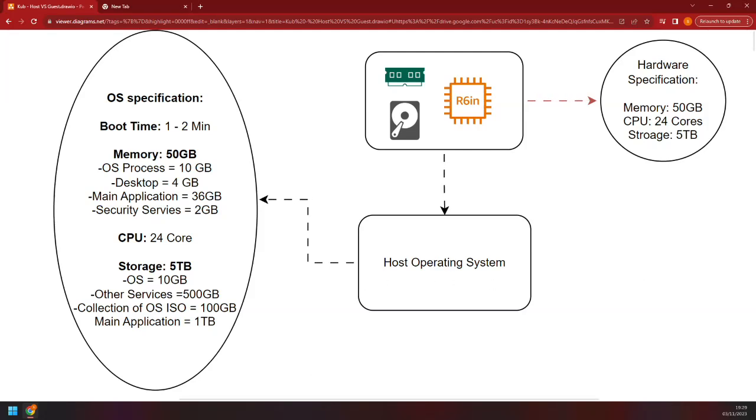In this training, we are going to see about the standalone server. The same server, the house, which we spoke about, and not the apartment, the individual house, which we spoke about in the previous example. That's what we are looking at right now. A computer is divided into three layers. The first one is the hardware layer. The second one is the operating system, and the third one is the software layer.